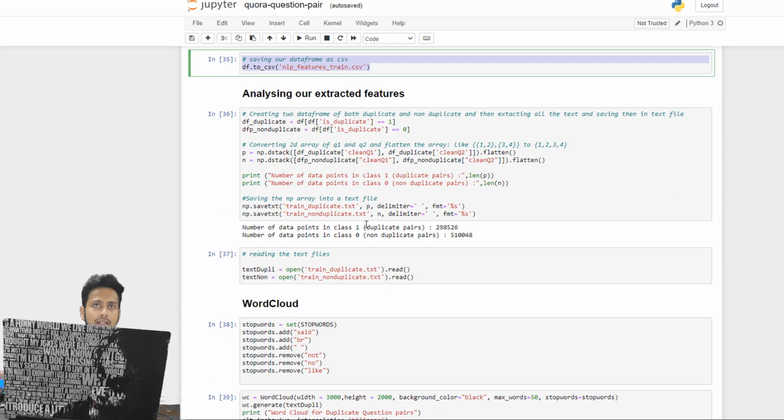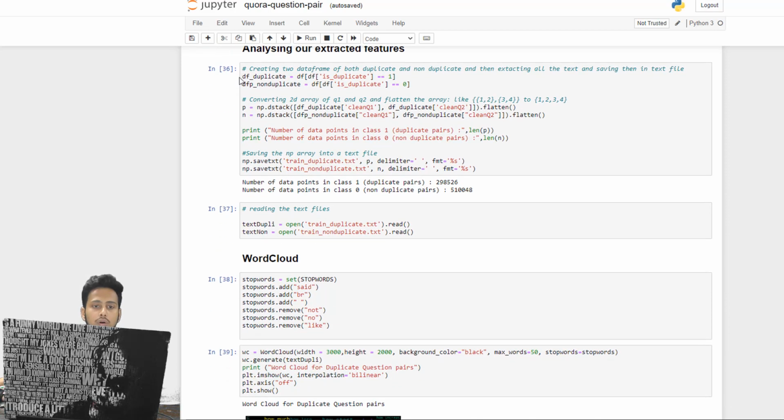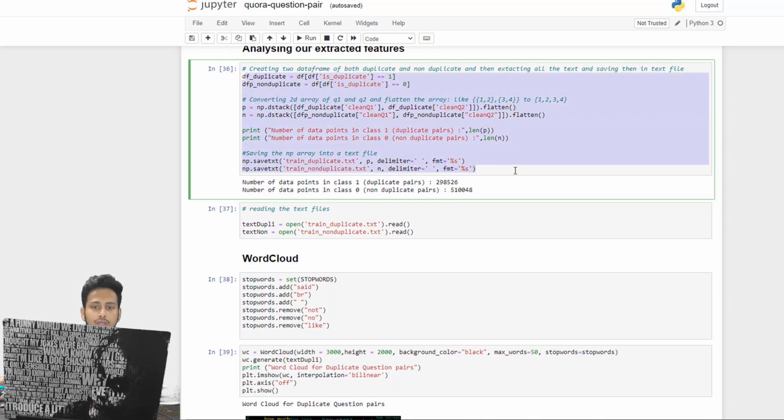And now once we have extracted the features, we also need to check whether the features that we extracted are useful or not. So here we are going to check how useful these extracted features are for us. You can see that we have written the function for that.